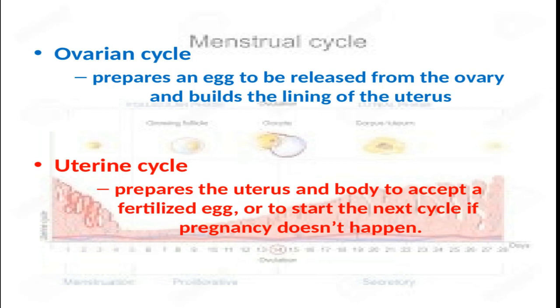The purpose of the ovarian cycle is to prepare an egg to be released from the ovary and build the lining of the uterus, whereas the uterine cycle is meant for the preparation of the uterus and body to accept that fertilized egg, or to start the next cycle if pregnancy doesn't happen.